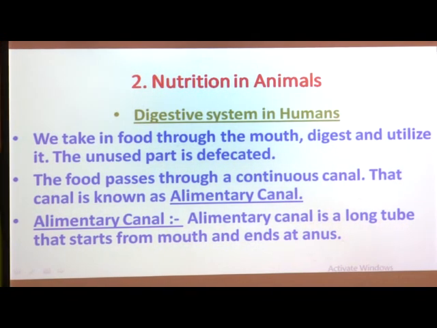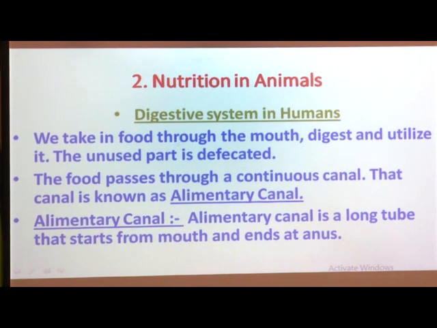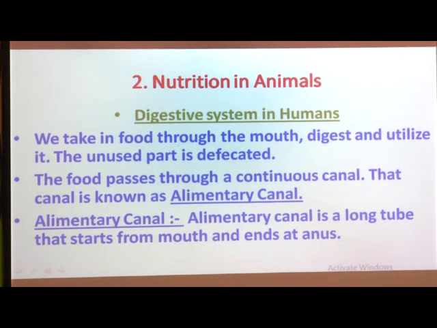What happens after digestion? I told you in our previous class that after digestion, complex substances are converted into simple substances, and these simple substances are used by our body for growth and development. The unused part is defecated.